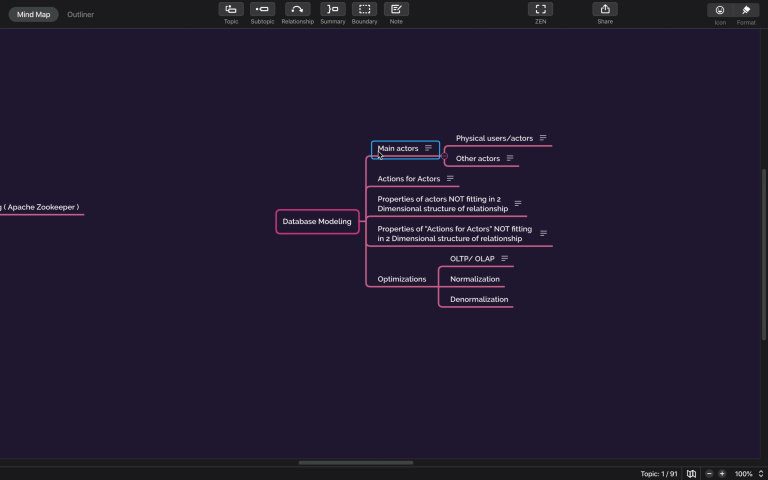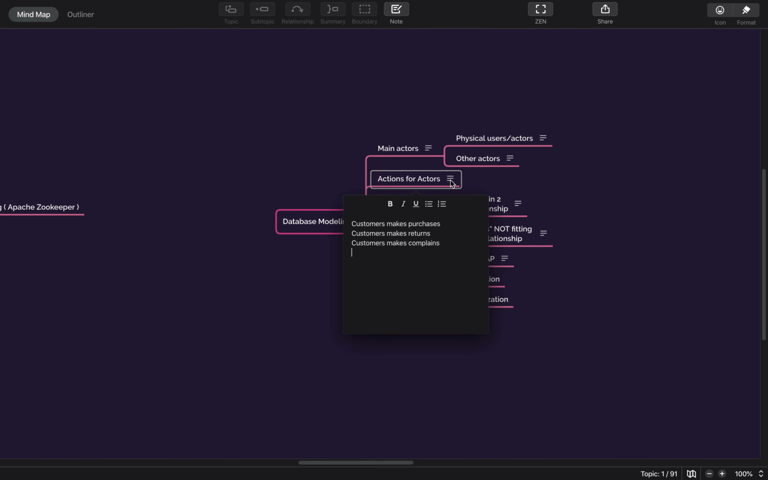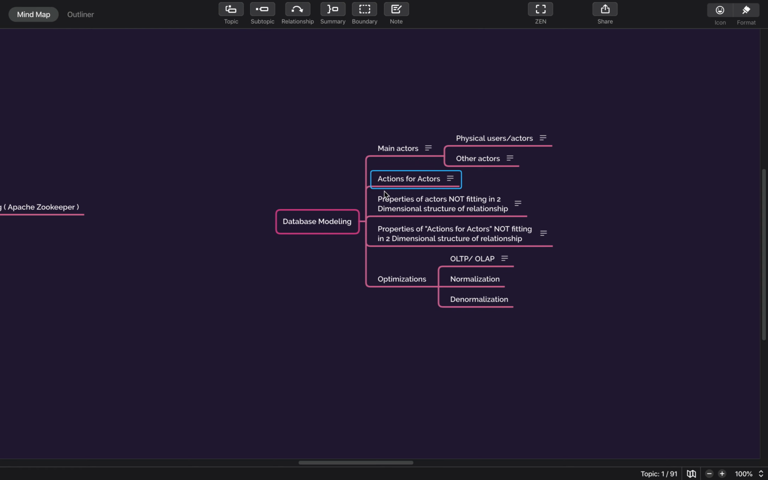Then we talk about the actions of actors. What does an actor do, what does a customer do? The customer makes purchases, the customer returns an item, or the customer complains. All these are actions by a particular actor, so we need to create all the tables which are related to the actions of the actor.